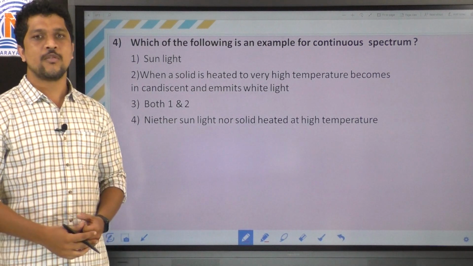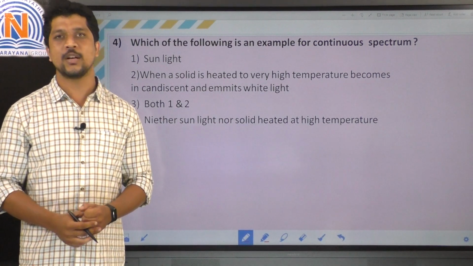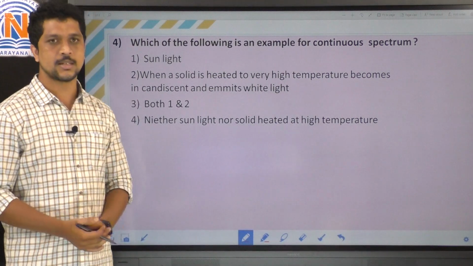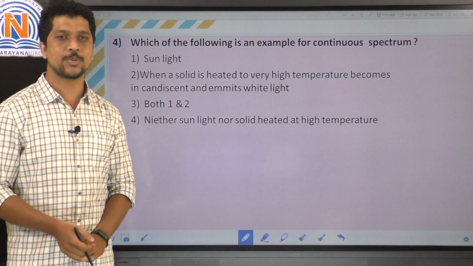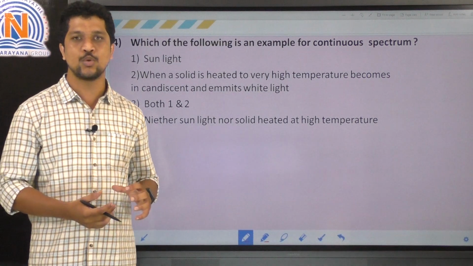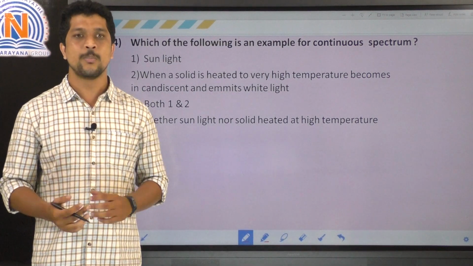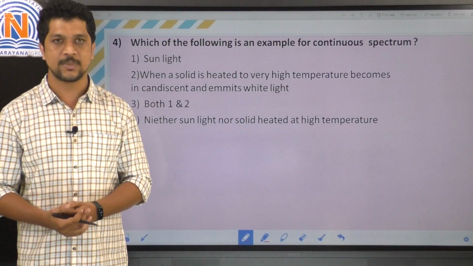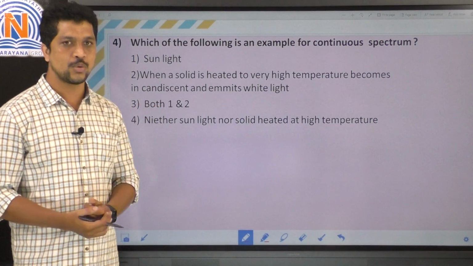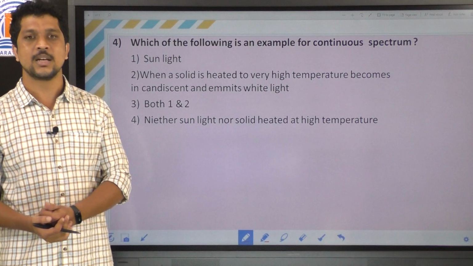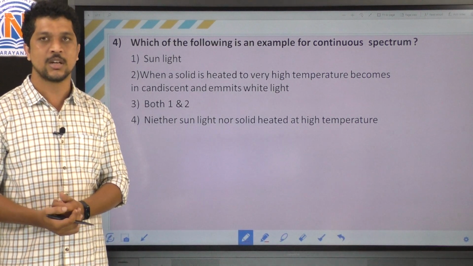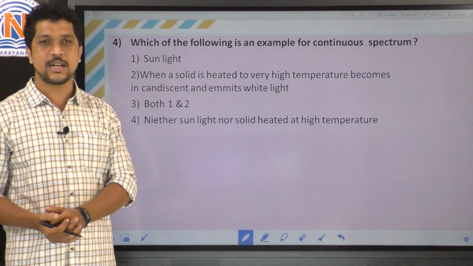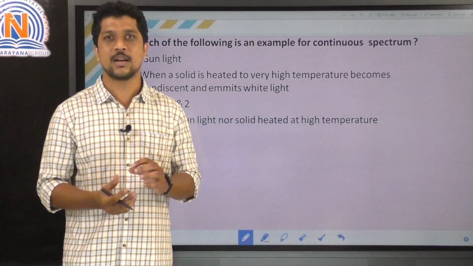Here the question: which of the following is an example of a continuous spectrum? They have given some options. The first option is sunlight, and the second option is when a solid is heated to a very high temperature, it becomes incandescent and emits white light. The third option is both 1 and 2, and the fourth option is neither sunlight nor a solid heated at high temperature. If you observe, sunlight and a solid heated at high temperature are both emitting the